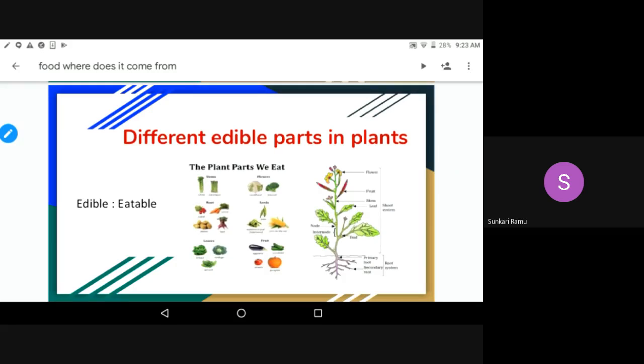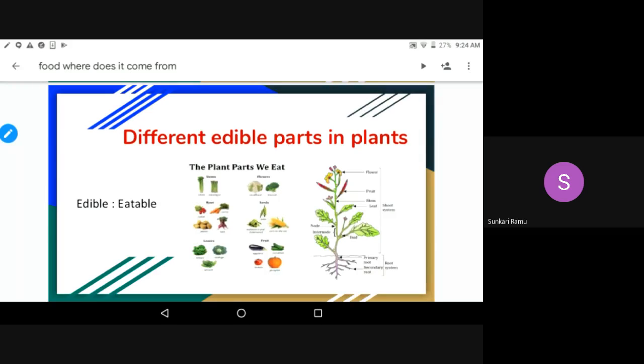Children, plants are very useful to us. They are providing many food items to us. To survive on the earth, we need food to get energy. So directly or indirectly, we depend on plants for food. Different edible parts in plants.